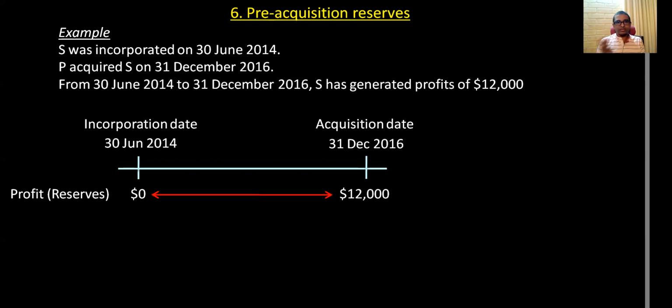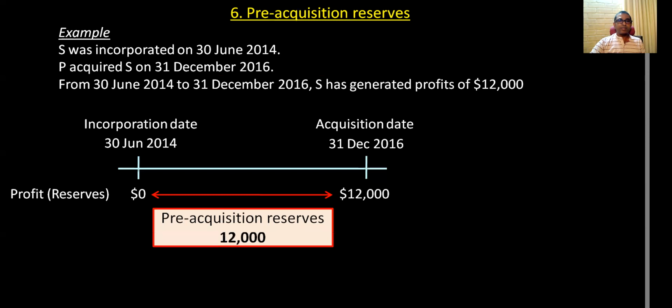So before the acquisition date, they had already generated 12,000. Since you generated it before the acquisition date, you call them pre-acquisition reserves. That means reserves generated before the acquisition date.